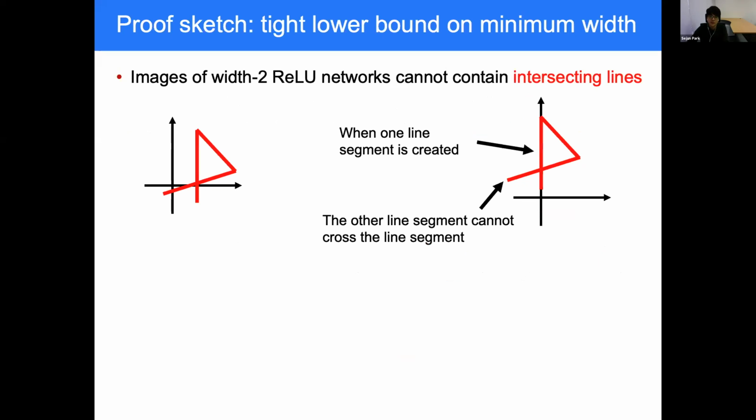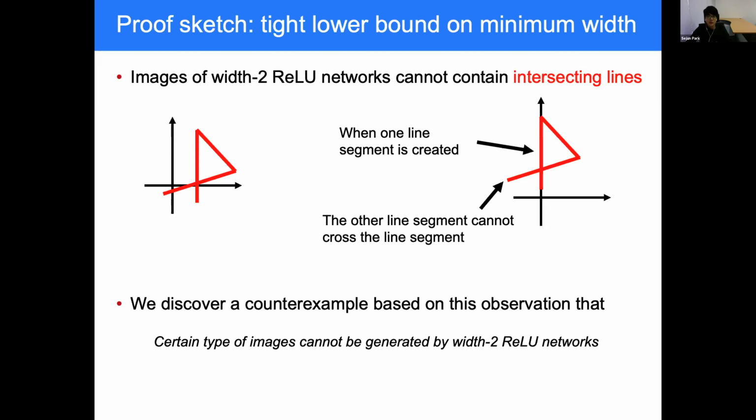And under these observations, we found that hidden images of width-2 ReLU networks cannot contain intersecting lines. And this is because when one line segment is created, any line segment cannot cross this line since the hidden image after ReLU must lie on the first quadrant. And we discover a counterexample based on this observation, that certain types of images cannot be generated by width-2 ReLU networks.